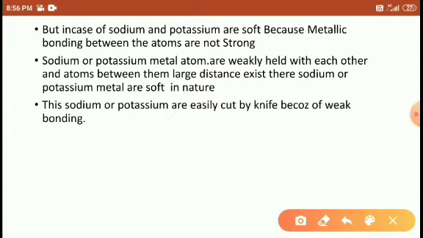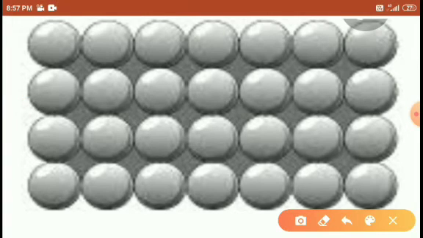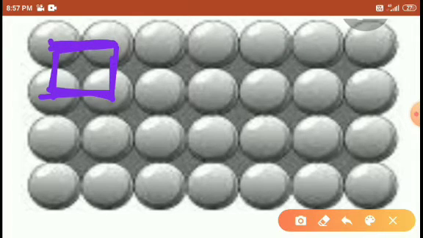But some metals like sodium and potassium are very soft. They are not hard, they are soft. Why are these soft? Because the metallic bonding is not as strong as in the other atoms. What metallic bonding is there here? In the last case you saw the strong metallic bonding. One metal atom with the next metal atom, strong bonding is present.